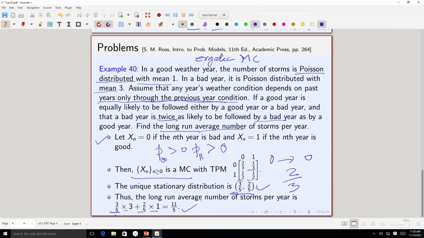And why is that? Because here we are using the fact that in the long run, the probability that you will find a Markov chain in state i is equal to pi_i, provided that the Markov chain is ergodic, that is, irreducible, positive recurrent and aperiodic. All these three conditions are true for the particular example that we are looking at. So, in the long run, the probability that it will be a bad year is 3 by 5, and if it is a bad year, then the number of storms is Poisson distributed with mean 3.